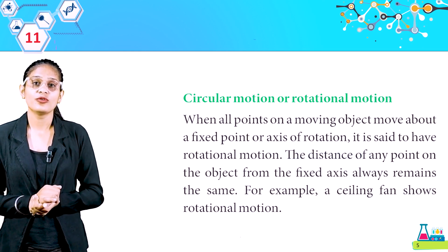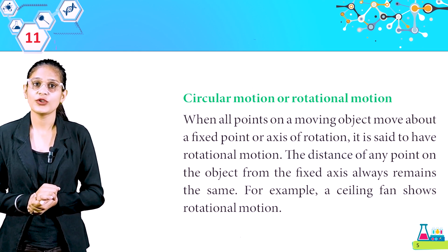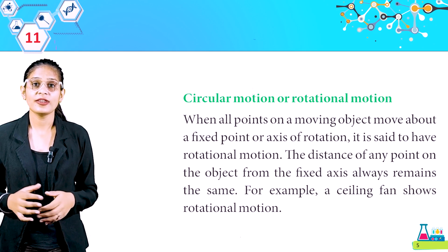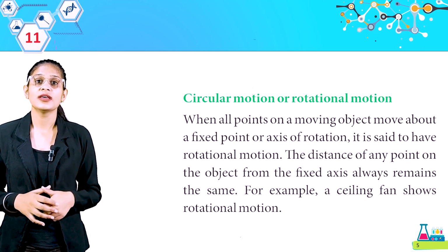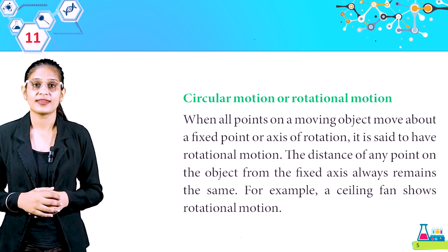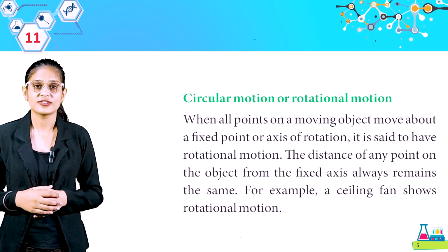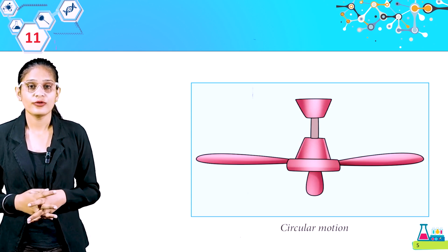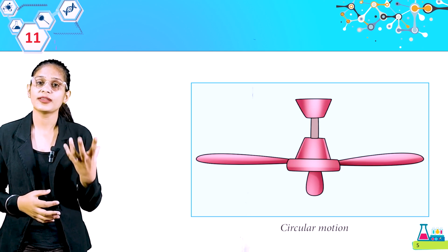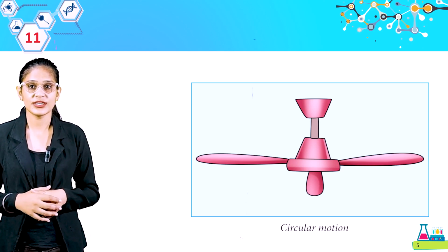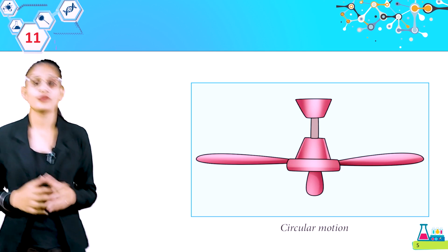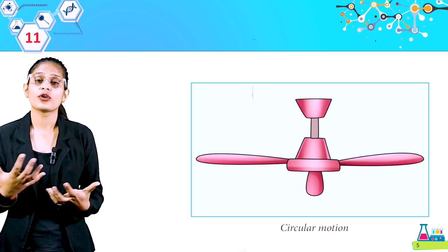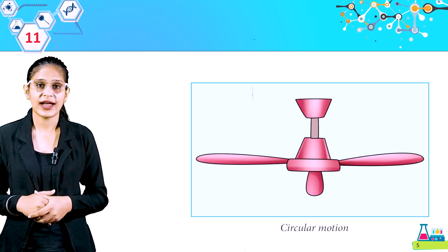Now we will discuss circular motion or rotational motion. When all points on a moving object move about a fixed point or axis of rotation, it is said to have rotational motion. The distance of any point on the object from the fixed axis always remains the same. For example, a ceiling fan shows rotational motion. That means, students, look at this picture. This is circular motion. रोटेशनल मोशन क्या होता है कि कोई ऑब्जेक्ट अपने एक्सिस पे फिक्स है और वो मोशन कर रही है, that means वो सर्कुलर मोशन शो कर रही है, so that is your rotational motion. Get it? So students, suppose कोई भी ऑब्जेक्ट अगर फिक्स्ड है और वो मोशन कर रही हो, so that is rotational motion.